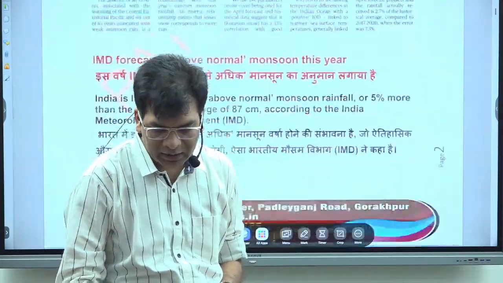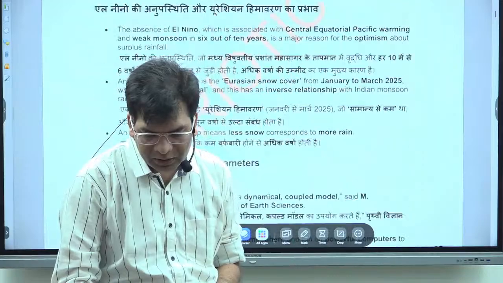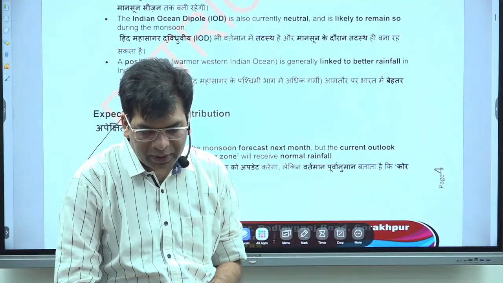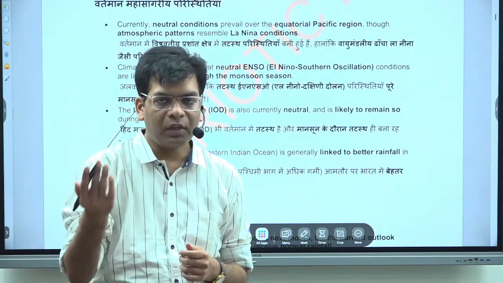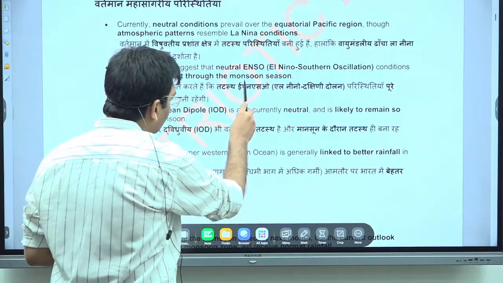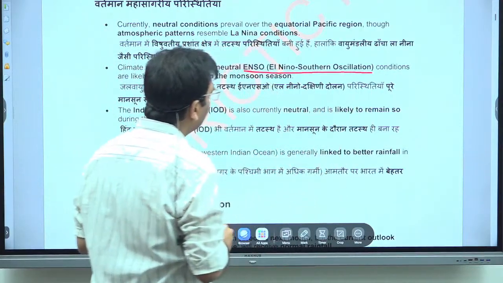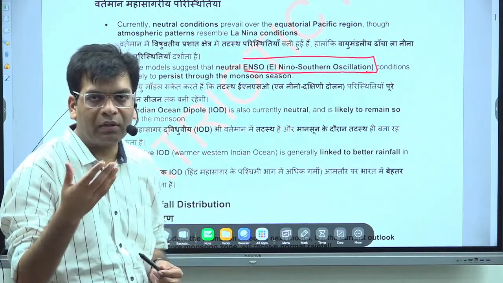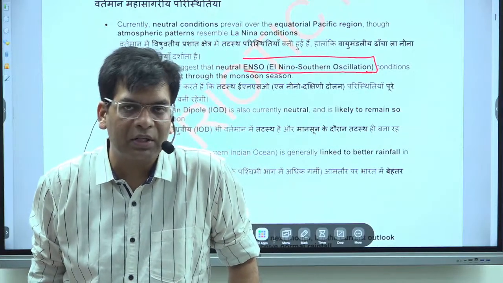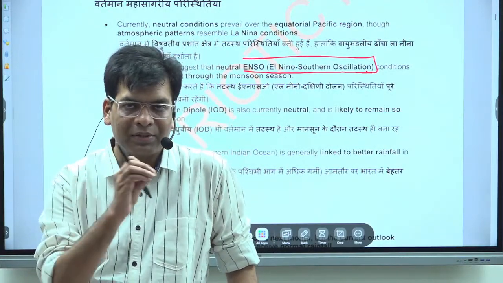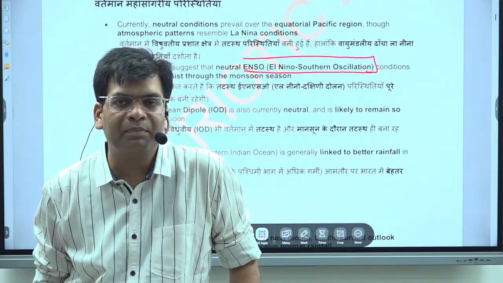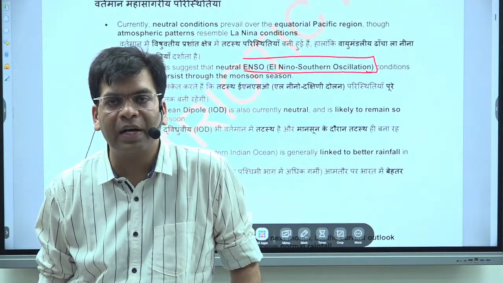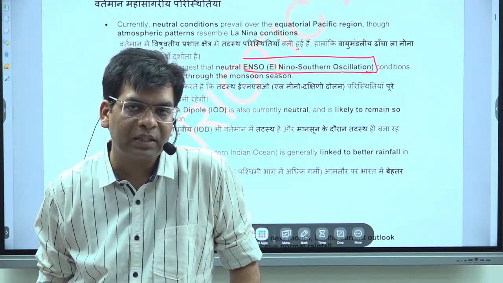Here you will see two terms given, El Nino and ENSO. Already we have discussed El Nino and La Nina. ENSO is the El Nino Southern Oscillation, and the Southern Oscillation is associated with the Walker circulation. Walker was a geographer searching for how pressure and temperature conditions across the world influence regional precipitation. He found that yes, there is a connection, and that is known as teleconnectivity.